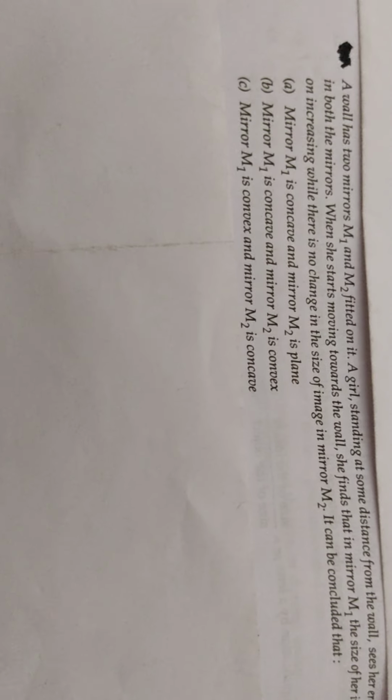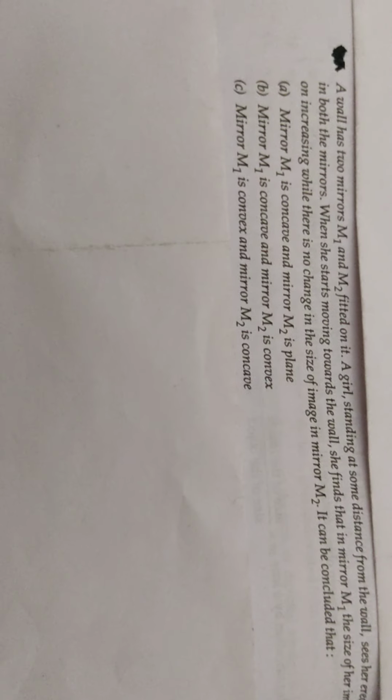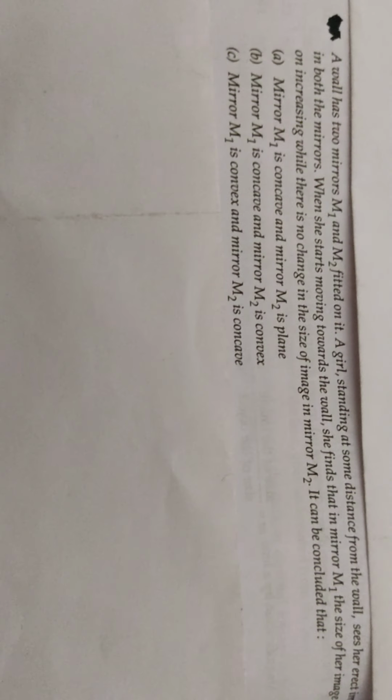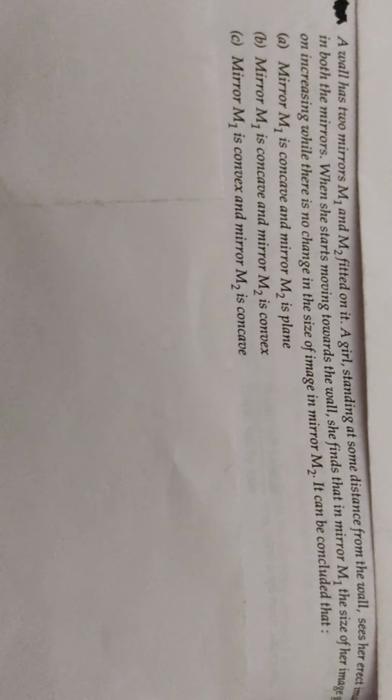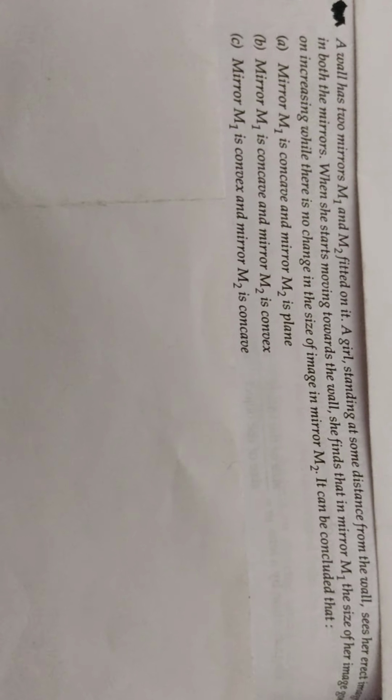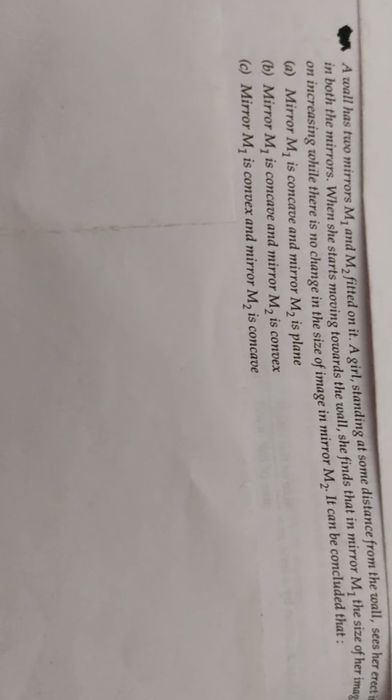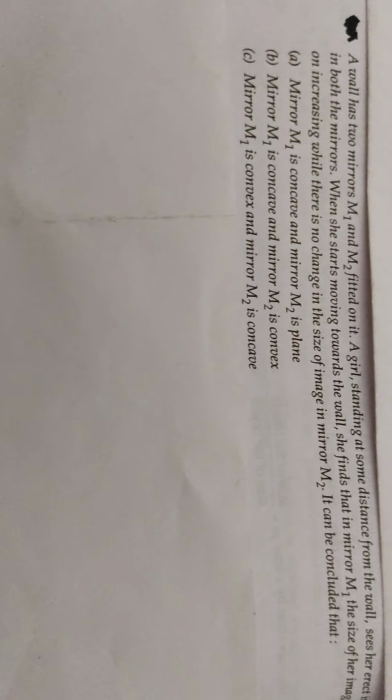In a concave mirror, first of all, if the object distance is more than focal length, then erect image is not formed. Erect image is formed when the object is lying between focus and pole. But when it is moved closer towards the pole, then the size of the image decreases, not increases. So all the options given here are wrong. Just have a look at the diagrams to understand this.